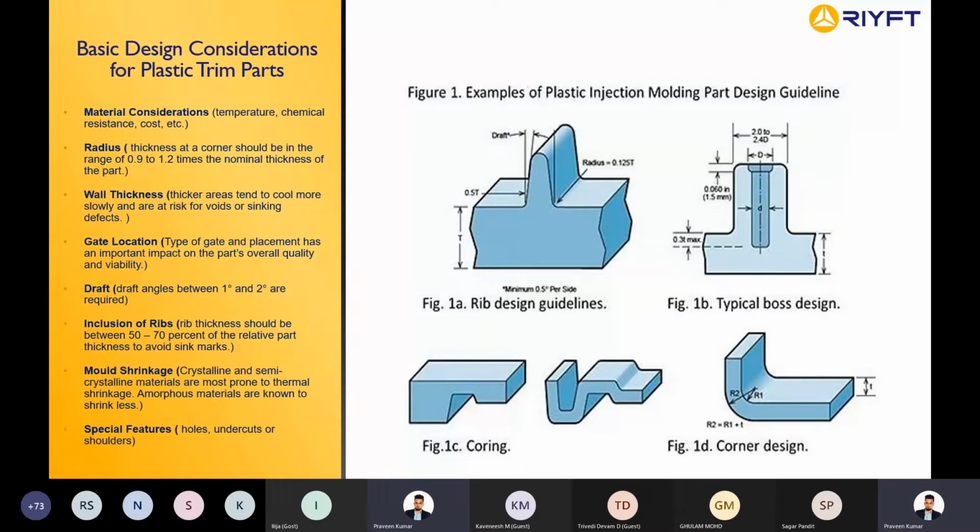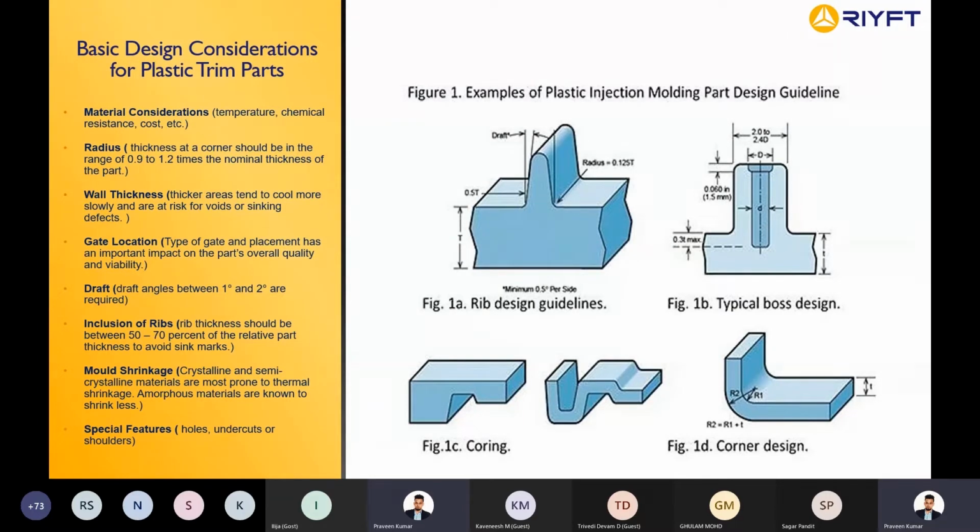Then you have gate locations. Gate location entirely depends on the manufacturability of the part. What manufacturing process do you intend to use for making a particular part? Depending on that, you should design your gates accordingly. Then your draft angle. Why do we need a draft for any part? Again, what is the maximum wall thickness of plastic? That entirely depends on the part. As I said, normally it's 2 to 3, I'm talking about the automotive industry. For a few parts we even go up to 4 to 5. So my question: why do we need a draft angle?